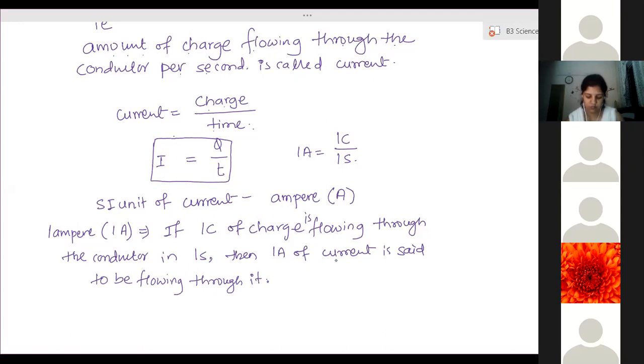Ma'am, so the SI unit of current is ampere, but current is just represented by the letter I? Yes, current is represented by the letter I, just like for speed we were using u and v last year. Understood that? Yes, ma'am.